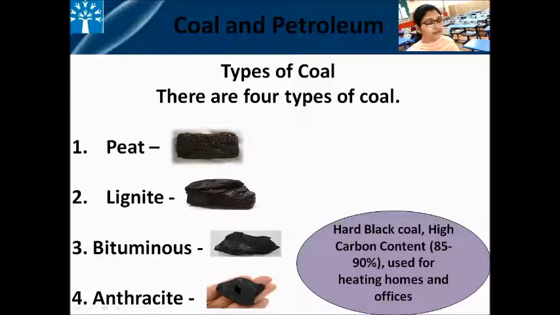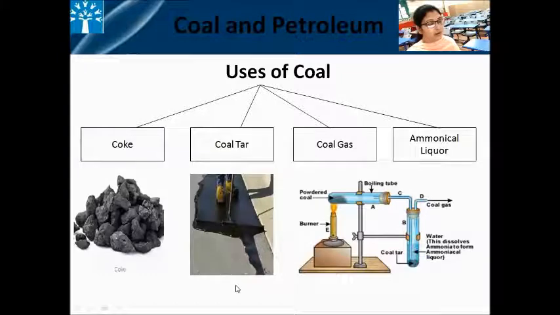Now children, uses of coal. Due to the destructive distillation of coal, we can get these 4 substances: coke, coal tar, coal gas and ammonical liquor. Now what is destructive distillation?